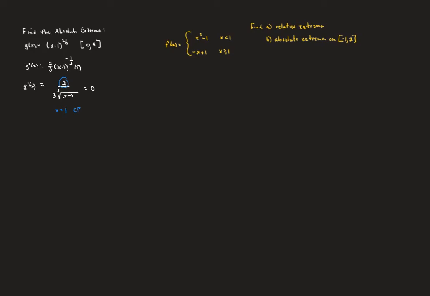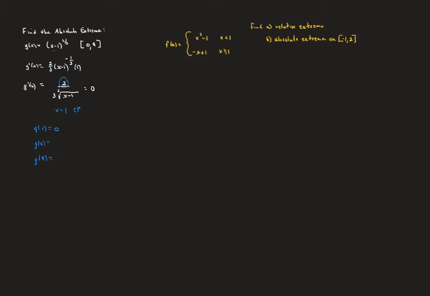So now, using our candidate test, we're going to evaluate the original function at 1, and we are also going to evaluate the original function at the endpoints, g of 0 and g of 9. So into the original function, 1 minus 1 is 0. 0 to any power is 0.